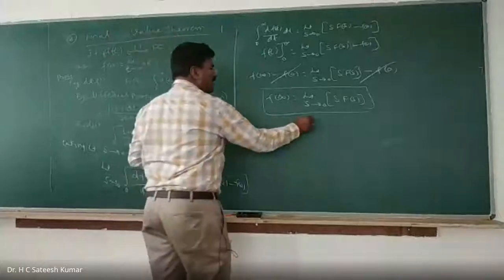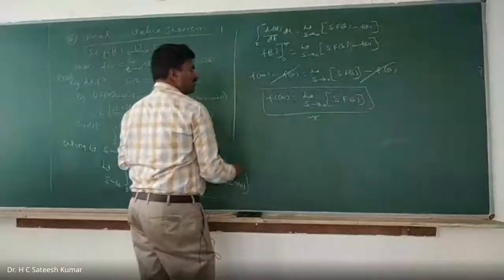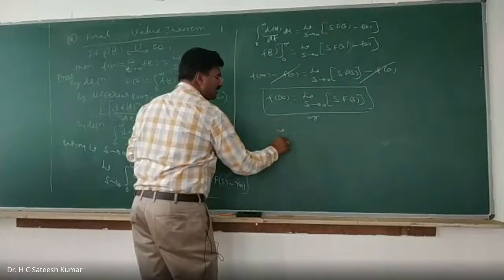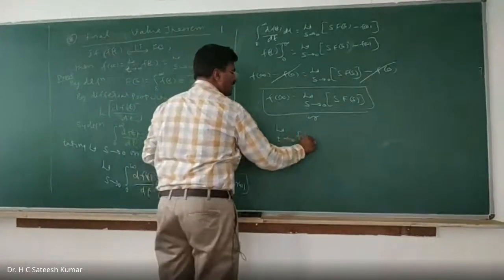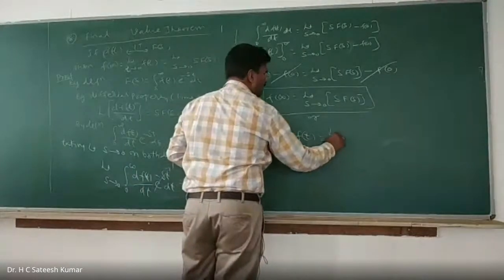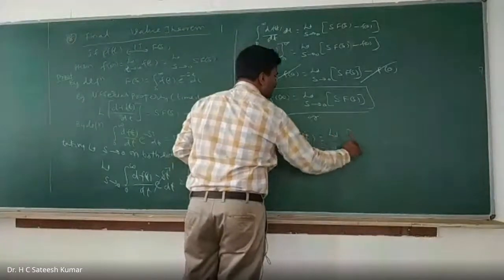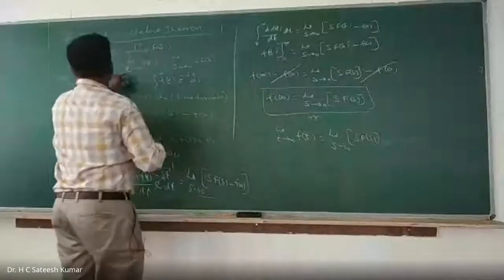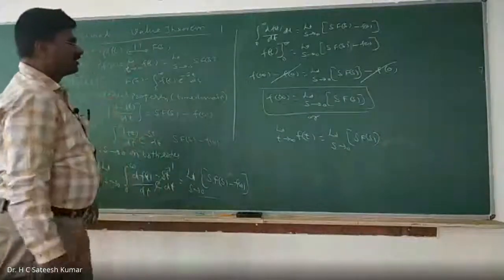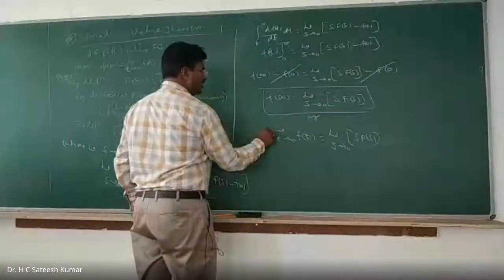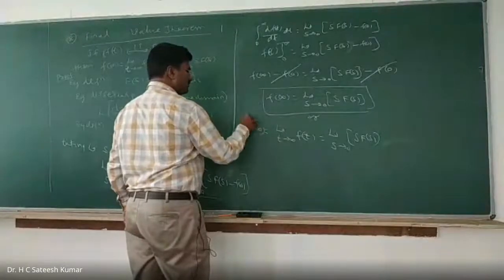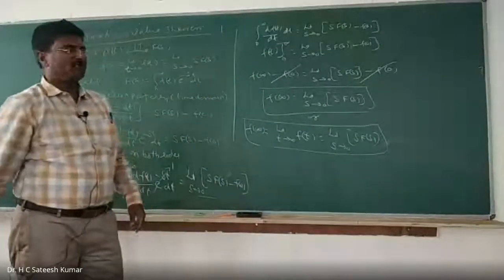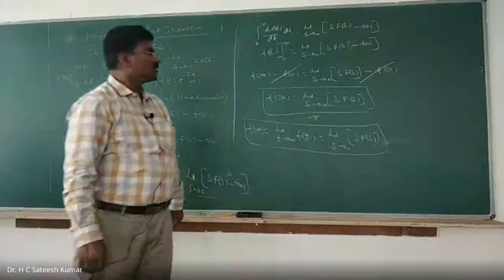Another way of writing the same thing is f of infinity can be written as limit as t tends to infinity of f of t, which is equal to limit as s tends to 0 of s into f of s. That is right. This is t tends to infinity only. Correct. As t tends to infinity, this will become f of infinity. So this will give the final value of any function, right? So this is known as final value theorem.